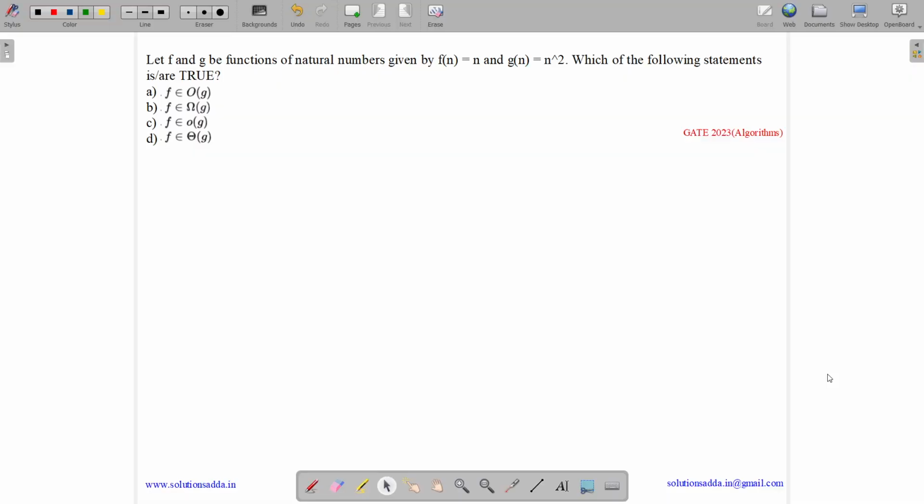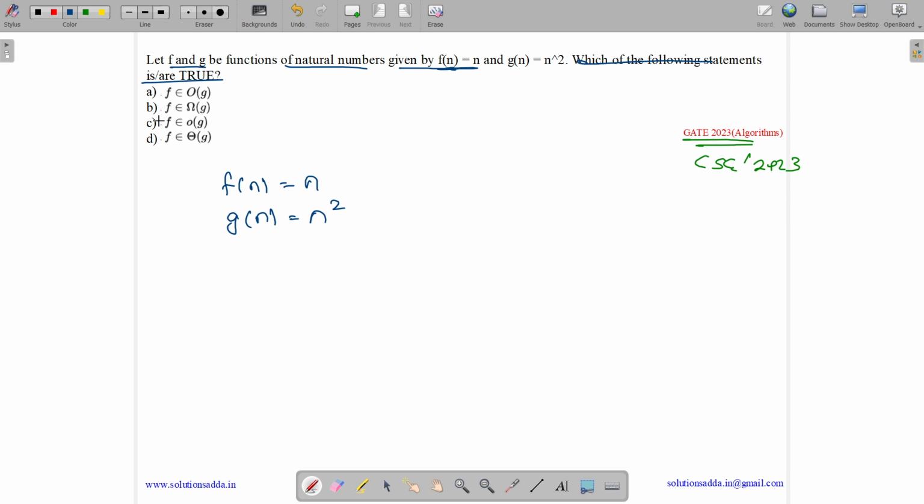This question belongs to the algorithms subject and was asked in GATE CSE 2023. The question states: let f and g be functions of natural numbers given by f(n) = n and g(n) = n square. Which of the following statements are true?